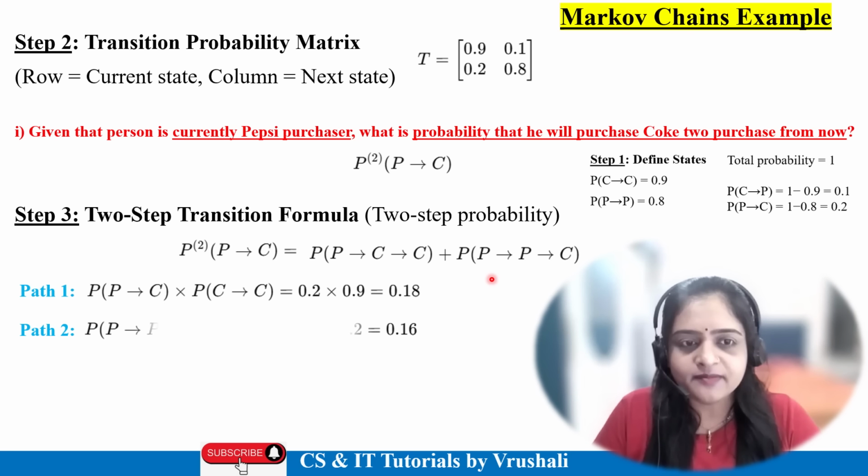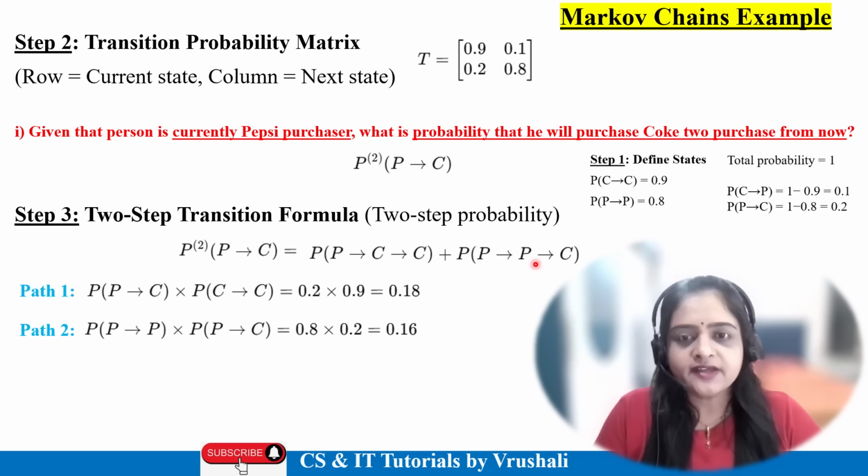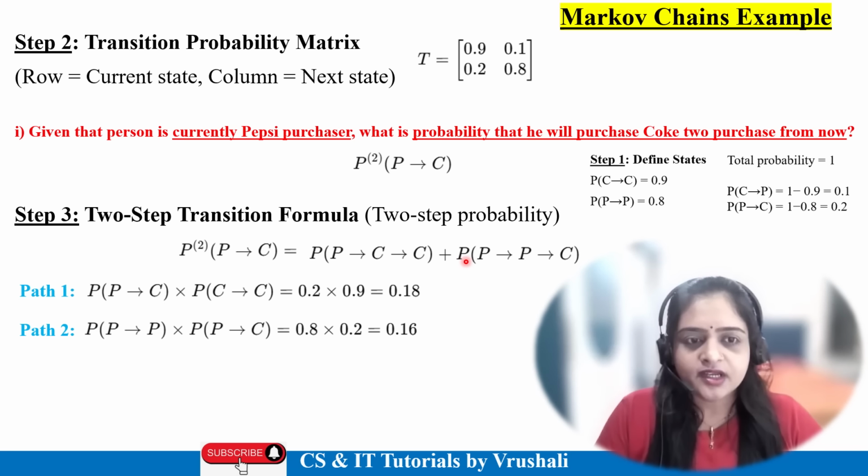Similarly, your second path. Just elaborate this one. First, the probability of P to P into the probability of P to C. The P to P probability is 0.8 and the P to C probability is 0.2.